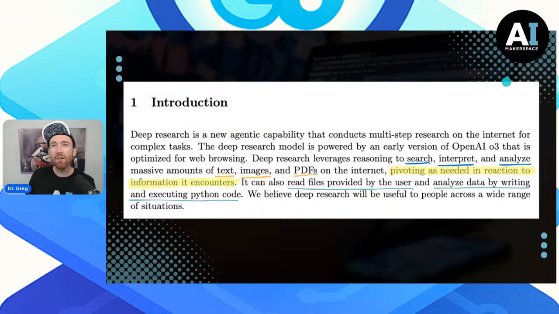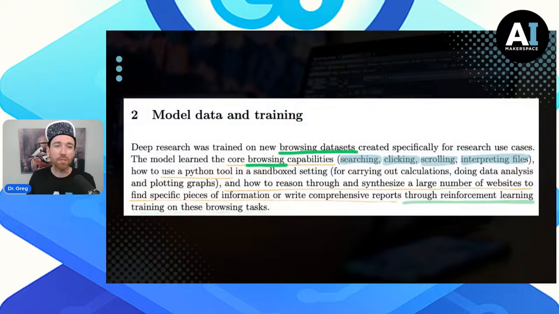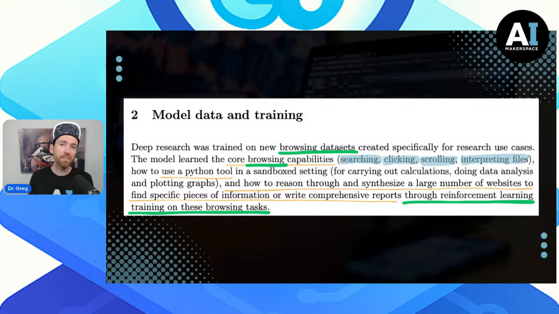When we talk about how they actually built the deep research functionality, and this is specifically from the OpenAI team, Anthropic's got a great blog post they made about how they built their system, but we're focused on the OpenAI ecosystem today. Deep research was trained on new browsing data sets created specifically for research use case.